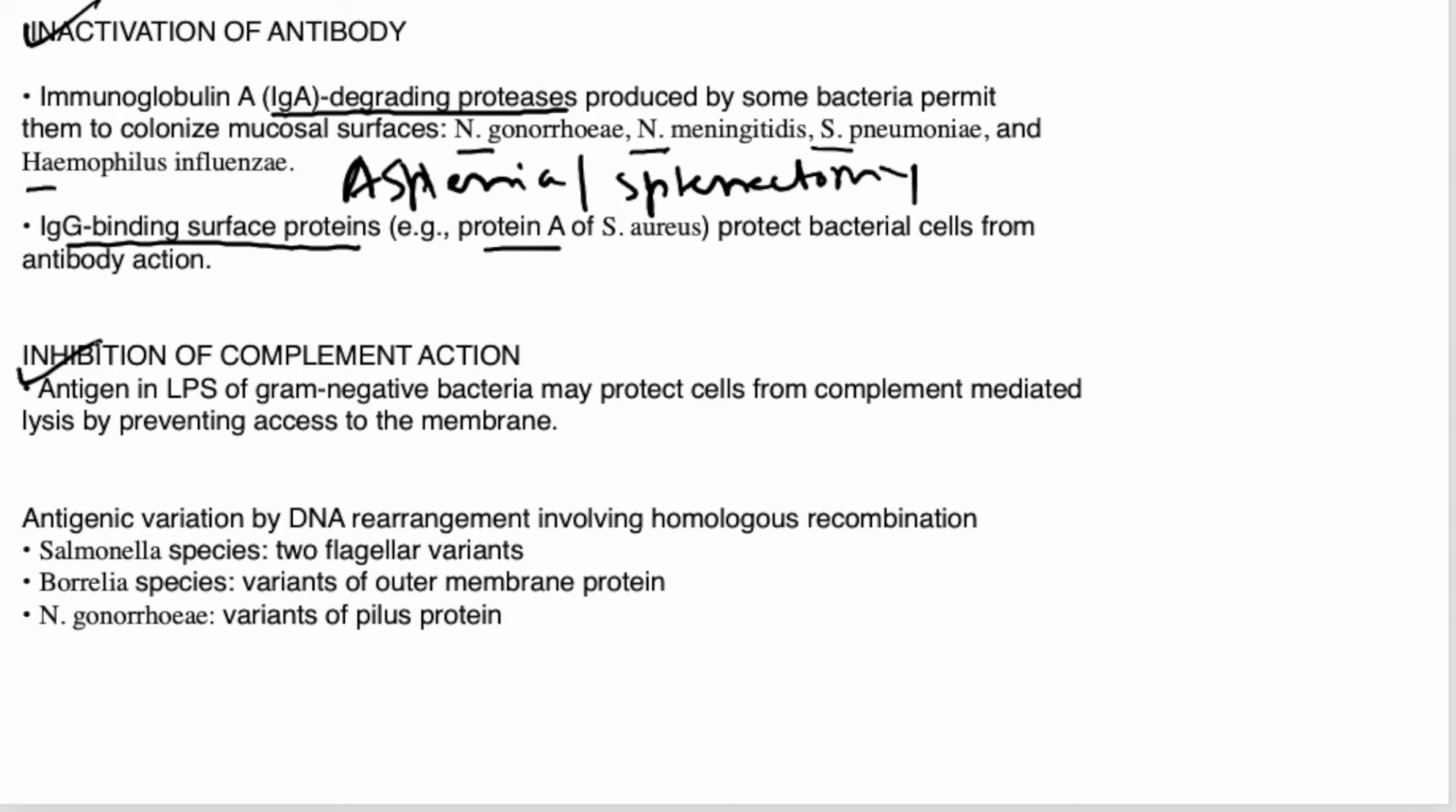Next is inhibition of the complement action. Antigen in the lipopolysaccharide of the gram negative bacteria, right? LPS, lipopolysaccharide, is a part of the outer membrane of the gram negative bacteria, characteristically present in gram negative, absent in gram positive bacteria. They may protect the cells from complement mediated lysis by preventing access to the membrane, right? LPS has a very important component called lipid A. Lipid A is also known as endotoxin, because it has endotoxic activity, right?